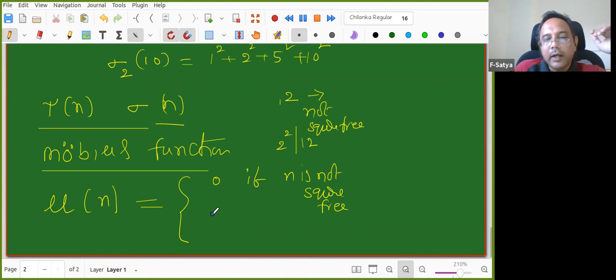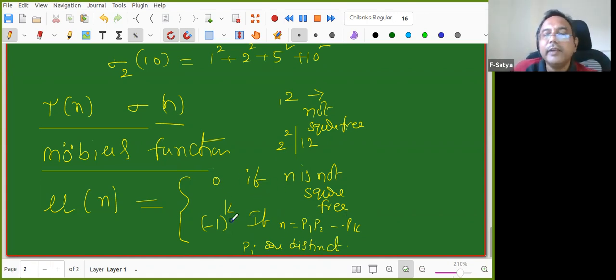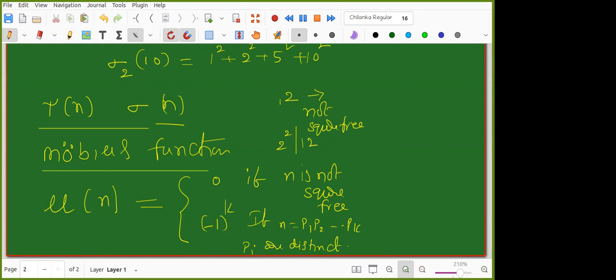Otherwise it is -1 power k, if n is equal to p1 into p2 into pk. So it is a product of distinct primes; the p's are distinct. So p1 power 1, p2 power 1, and so on. Is the function clear? If it is clear, please tick yes.